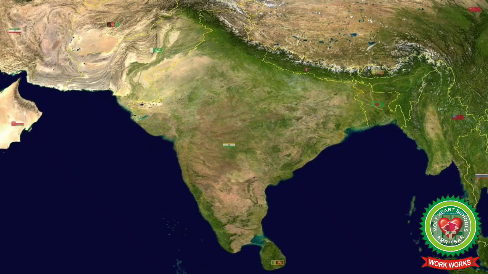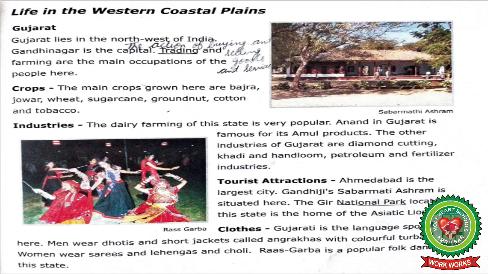Students, western coastal plains lie along the west coast of India and are washed by the Arabian Sea. Western coastal plains include 5 states and 1 union territory. So let's start reading from the book now. So students, come on page number 39. Let's start reading life in the western coastal plains.